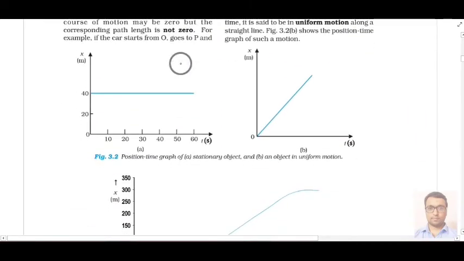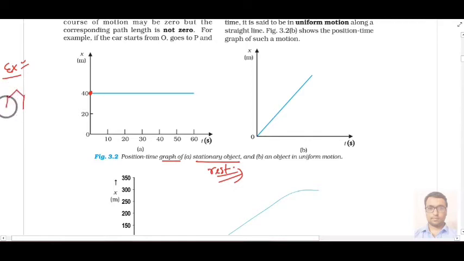Here basically we have to understand about graph portion. The first graph is given for a stationary object. Stationary means the object which is at rest, or which is not moving. Suppose you can consider one illustration for this graph.